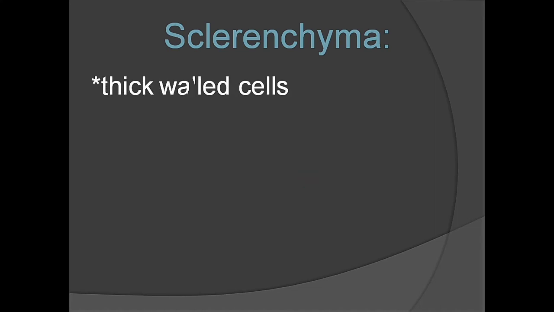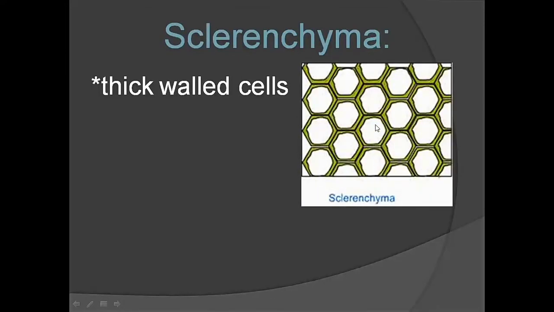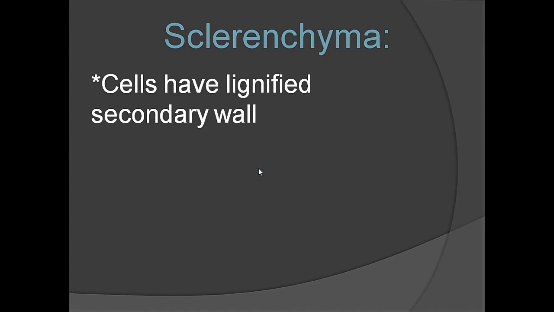Sclerenchyma is made up of dead cells because they are thick-walled. The cell wall is very thick and the cytoplasm is very small or absent. So, sclerenchyma tissue is made up of thick-walled cells. The cells have lignified secondary wall. Parenchyma cells have primary wall.